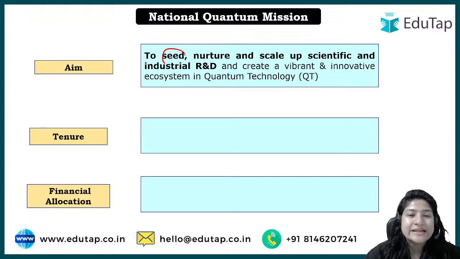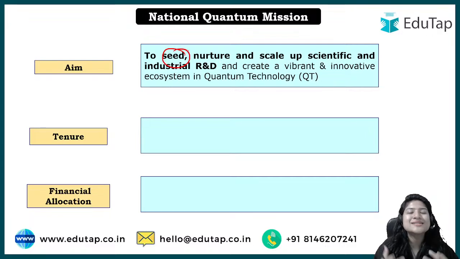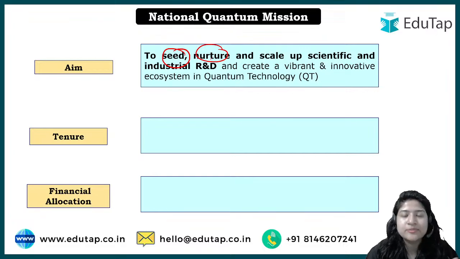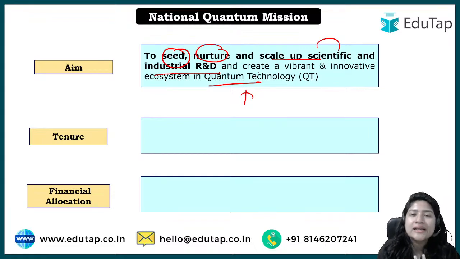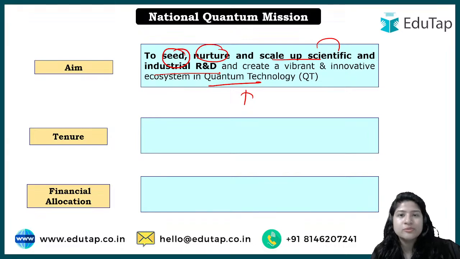So first of all, to seed. Seed means to initiate, to start, and then to nurture. Once you have started a certain project, you learn more about it and scale up our scientific and industrial R&D, research and development, in the quantum technology field, so that we can utilize this information in the communication sector and the energy sector, our renewable source of energy.